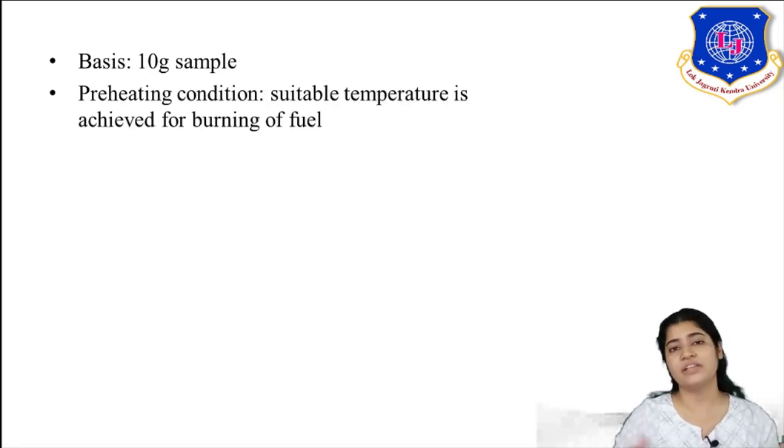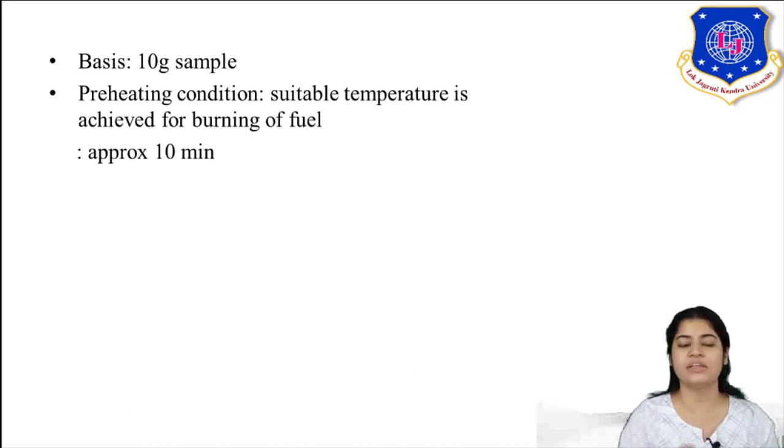So what are the steps in which the experiment is done? First is the preheating condition. You heat your silica crucible up to a certain temperature such that burning can take place. That is your preheating. It is like preparing your oven. A suitable temperature has to be reached so that my fuel can burn. It is approximately 10 minutes, up to 200 degrees Celsius, where your initial heating period is done.